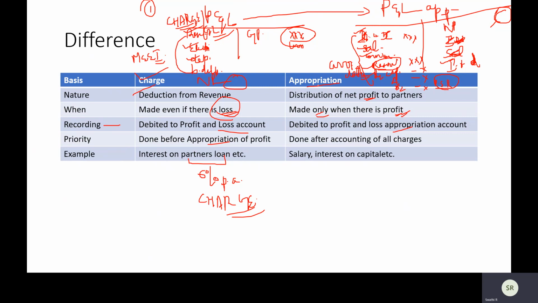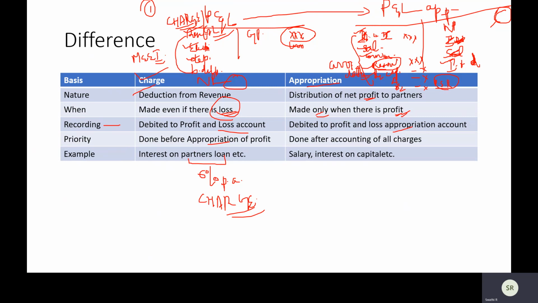Now finally, this is your appropriation. What is it? I told you salary, commission, interest on capital, all these things are examples of appropriation. So you have to understand how these things that we are taking to the debit of P&L are different from those items that we are taking to the debit of P&L appropriation account.